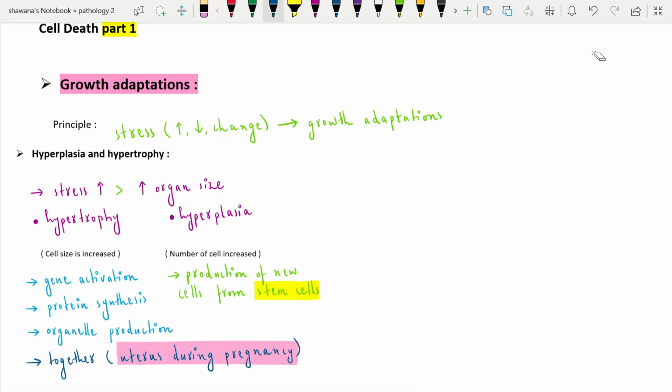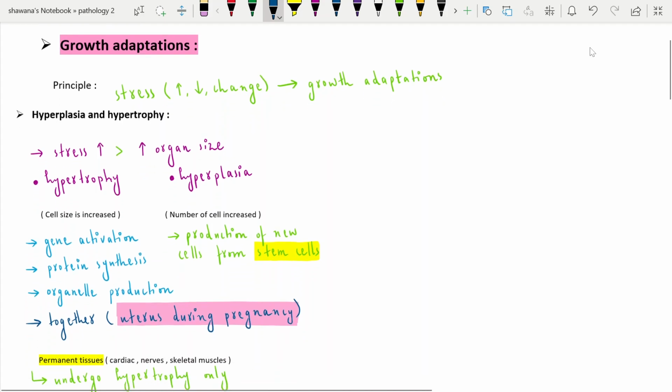The idea here is that when stress is put on a cell or organ, it induces changes in it, and it causes growth adaptations. For example, if the stress is increased, there are two terms which are used interlinked. These are hyperplasia and hypertrophy.